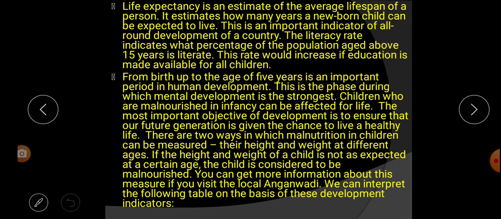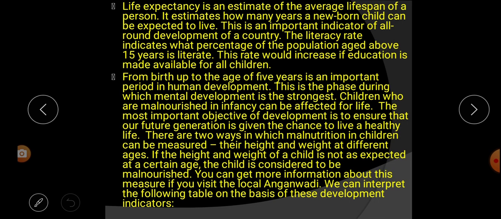That means a newborn baby, how many years can it live on earth. This is an important indicator of all-round development of a country.